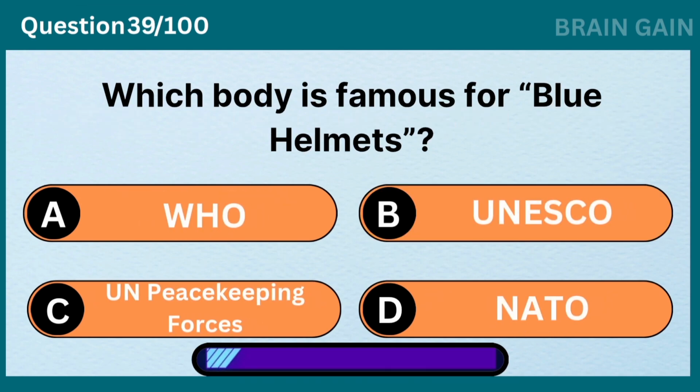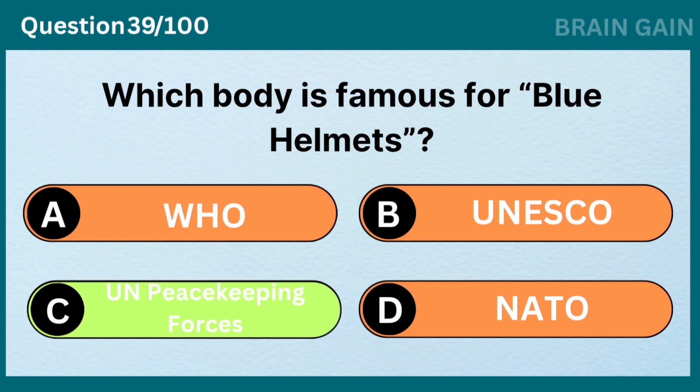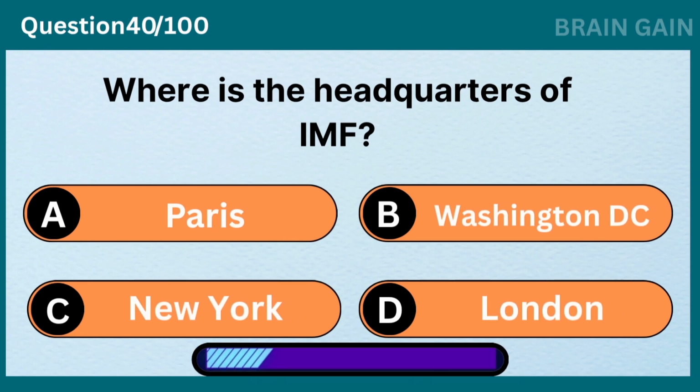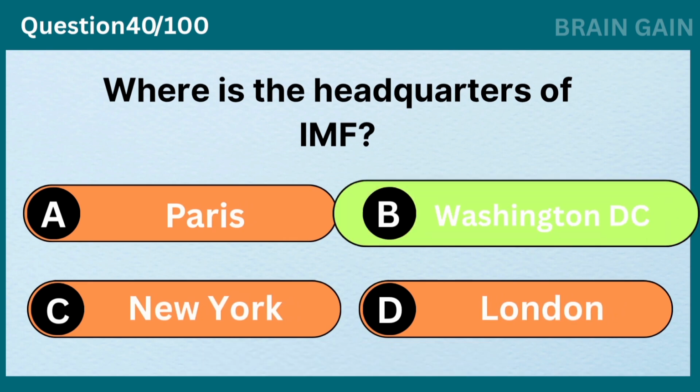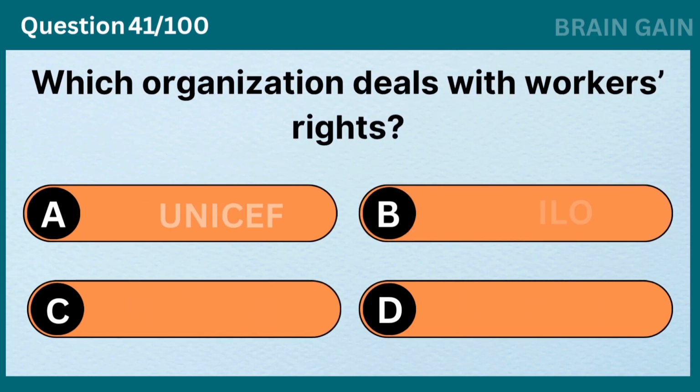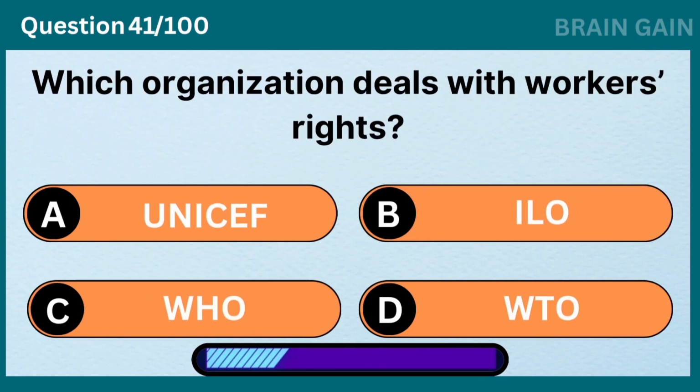Which body is famous for blue helmets? UN Peacekeeping Forces. Where is the headquarters of IMF? Washington, D.C. Which organization deals with workers' rights?